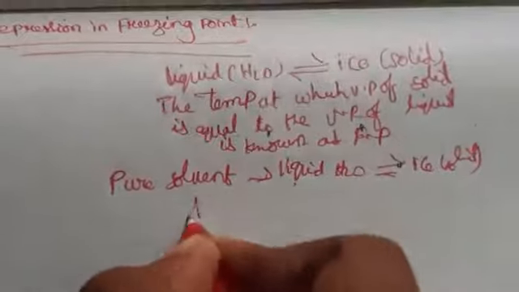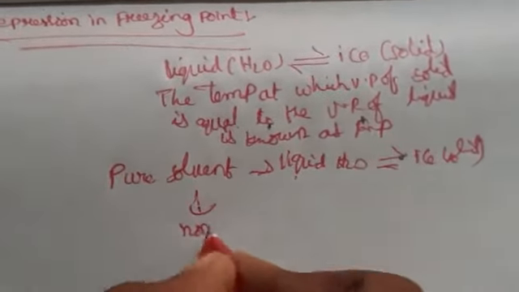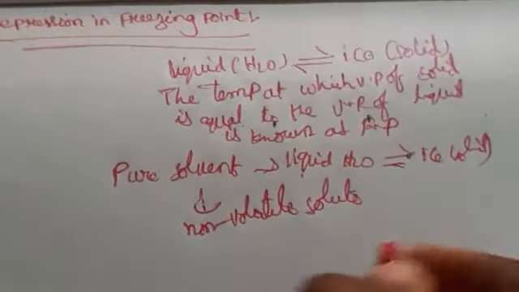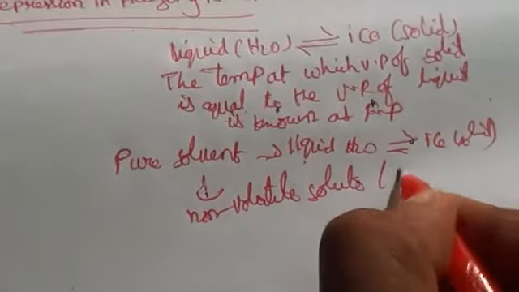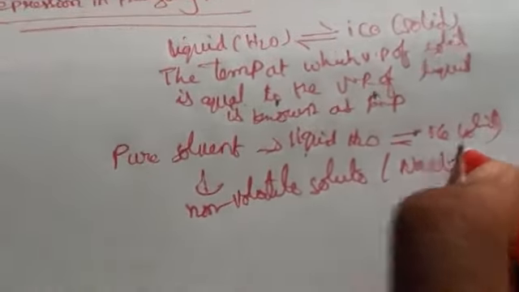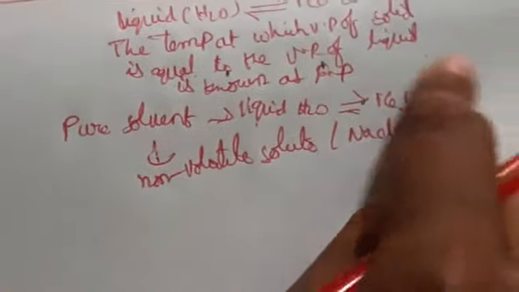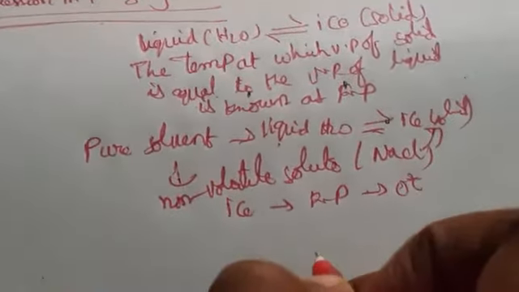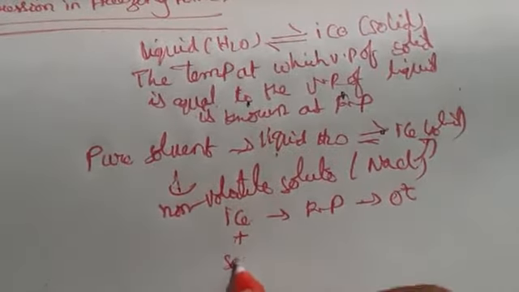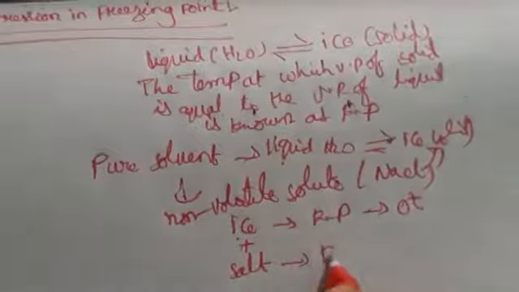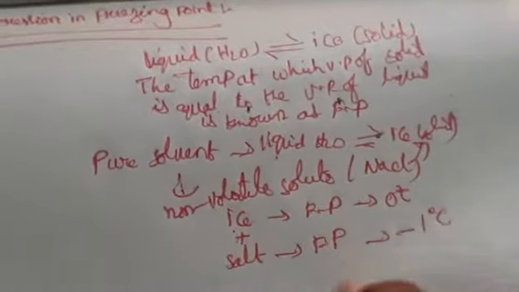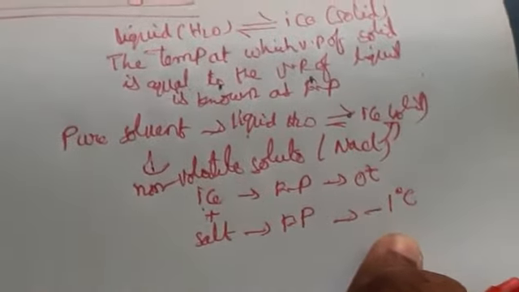To this solvent, if I add a non-volatile solute, here I am taking NaCl, common salt. If common salt is added to the ice, what is going to happen? Generally the freezing point for ice is 0 degrees centigrade. So if I add salt to ice, the freezing point will decrease. Means minus 1 degree centigrade, below the 0 degree centigrade we are going to get.